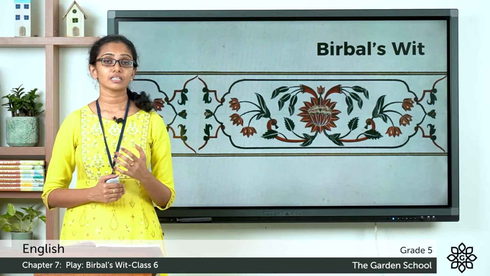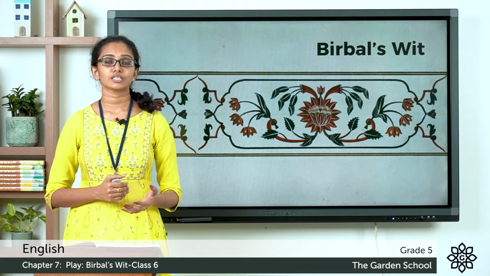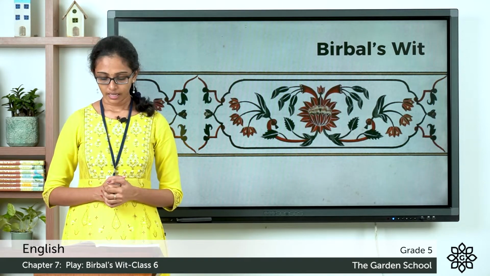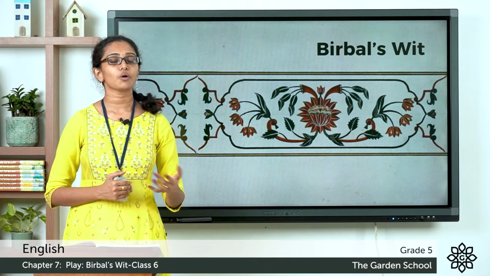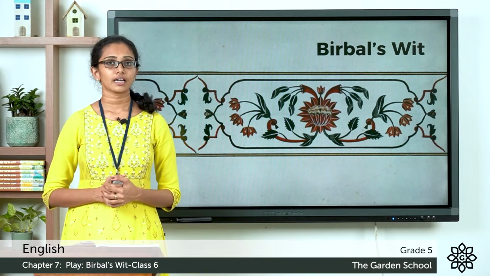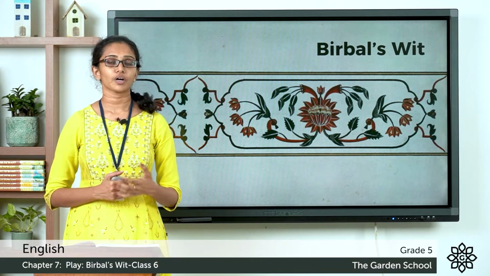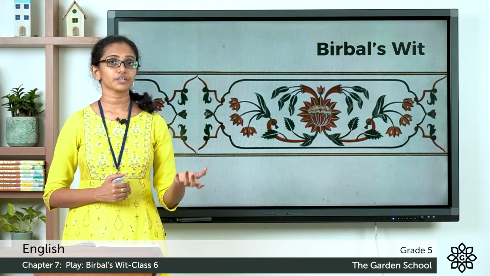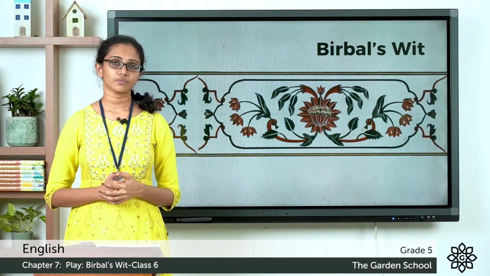So it seems that the king had given a challenge to the ministers. And what was the challenge? The challenge was to count the crows in the city. And it seems that Birbal has taken up that challenge and had gone out to count the crows indeed. And the king was asking the other ministers whether they have not taken up the challenge of counting the crows. And he was asking them whether the prize that he offered for winning the challenge was not enough for them, whether they felt it that way.